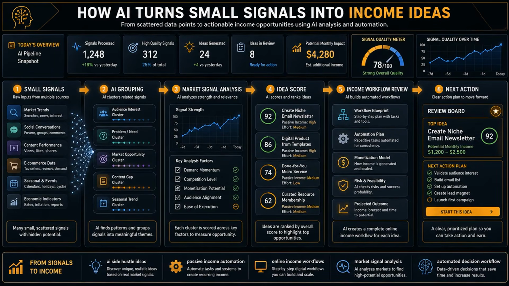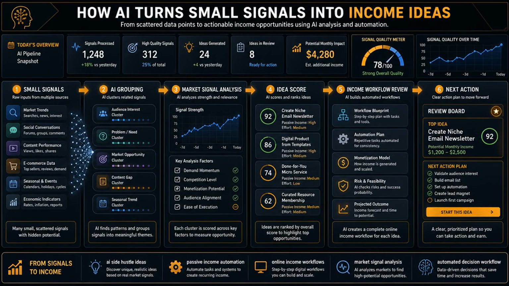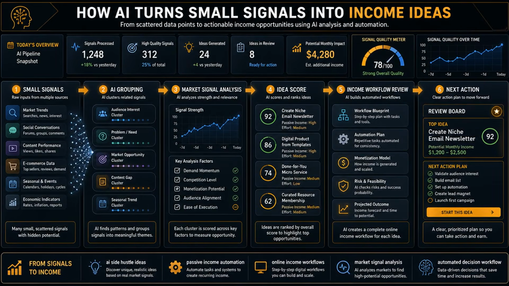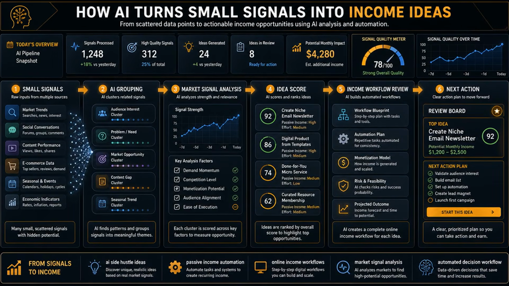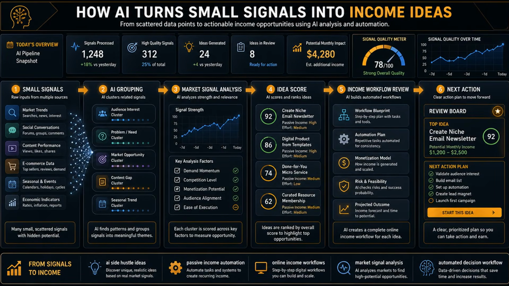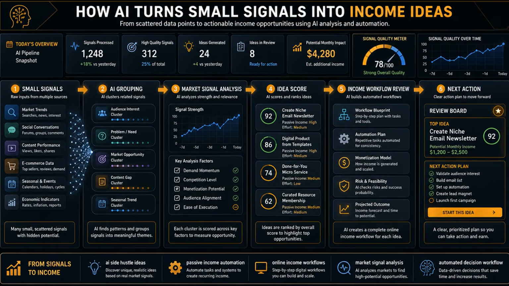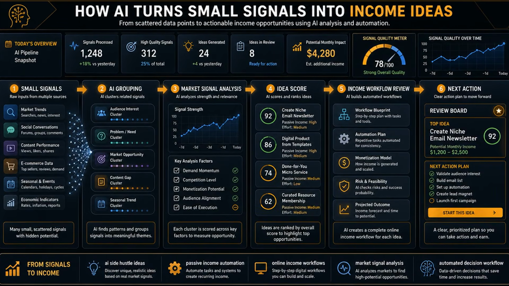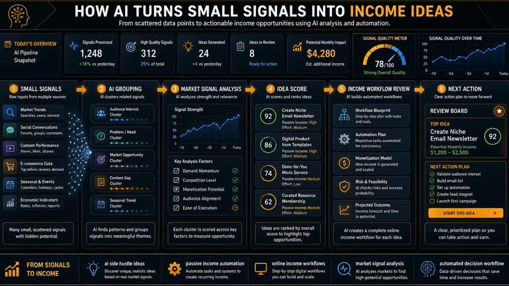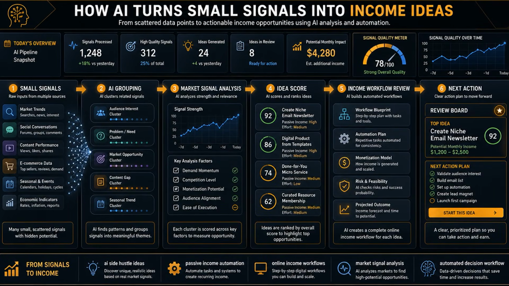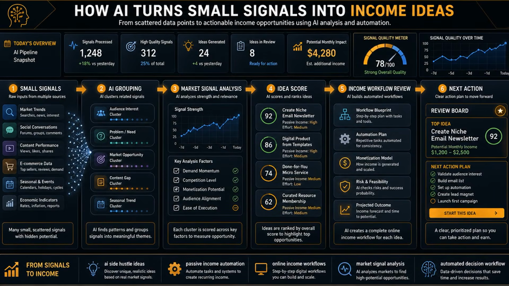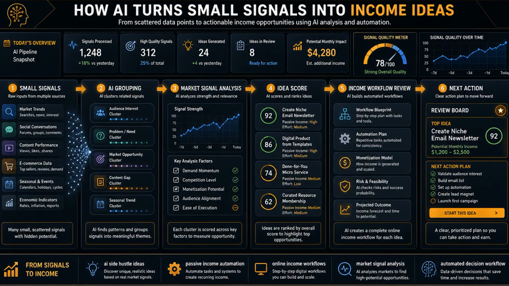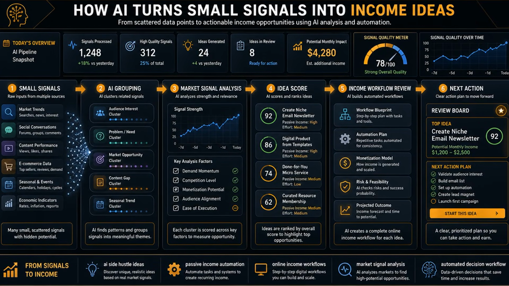So the takeaway is simple. Do not treat every signal like an opportunity, and do not ignore every small clue either. Use AI side hustle ideas as a starting pool. Use market signal analysis to check support. Use online income workflows to frame the practical angle. Use passive income automation to reduce repeated work. And use an automated decision workflow to decide what deserves attention next.